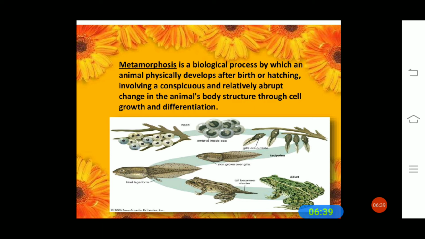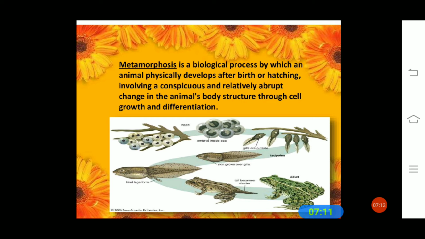Here below they gave some examples. The adult stage of a frog, and the hind leg form that we can see in the frog structure. This is how the frog develops in this picture. First the frog lays eggs, afterwards it develops an embryo, and then it converts into tadpoles.